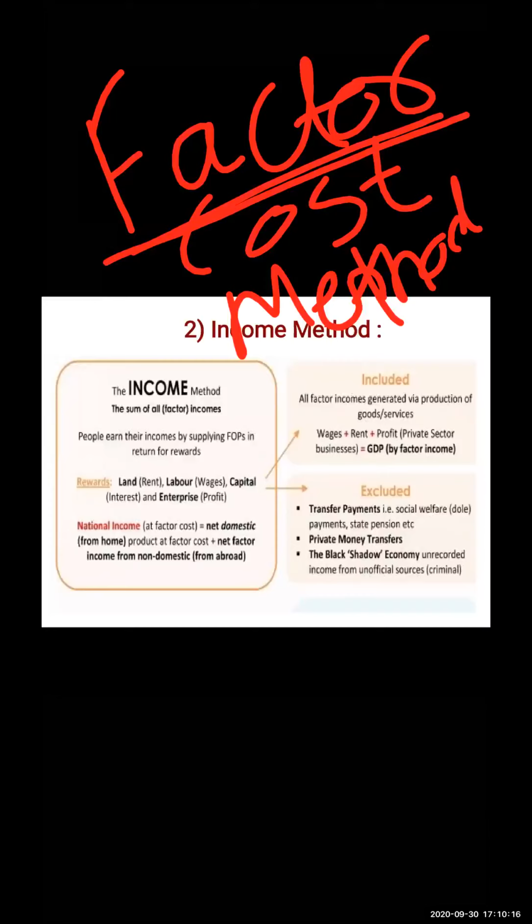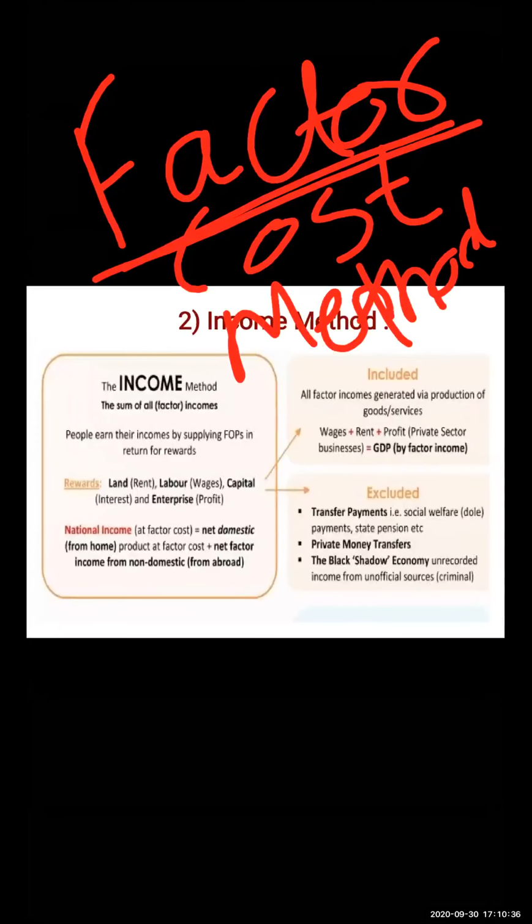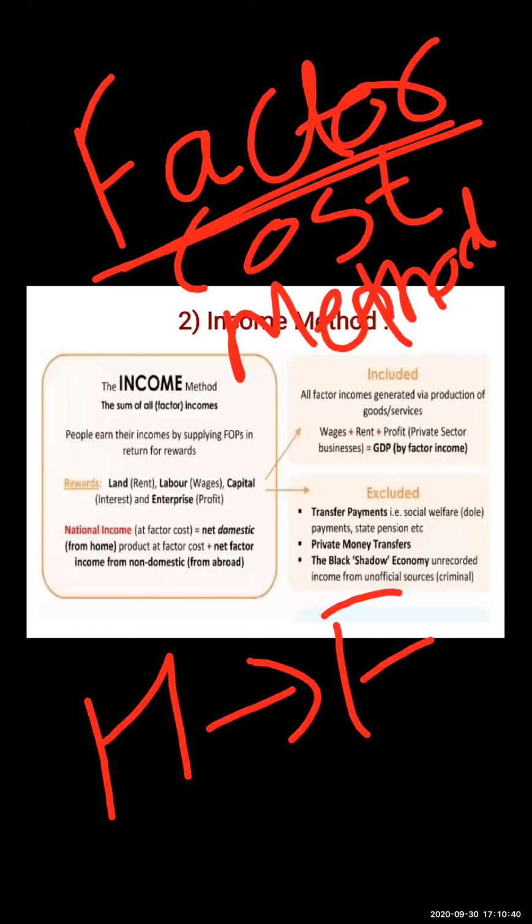From where does the firm get factors for the production process? Who provides factors to the firm? Yes, the household is providing factors to the firm.